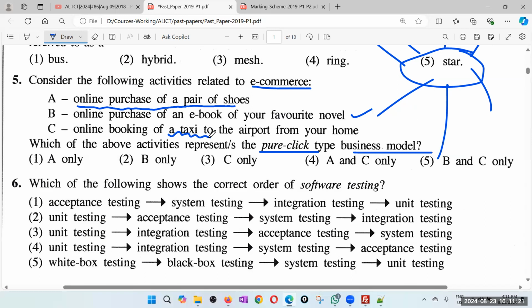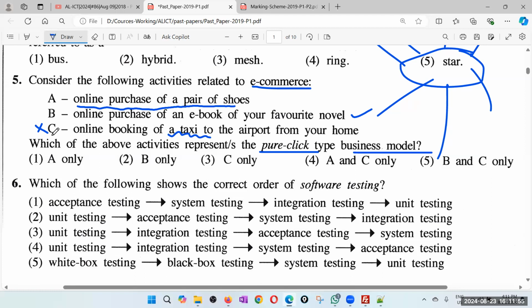This is not a very clear-cut question, but maybe I can get rid of C. Because anyway, you take the service physically. So therefore, I'm okay with A and B because pair of shoes. Of course, shoes also they need to deliver it to you. But anyway, we can still consider it as pure click because you don't physically visit the stores.